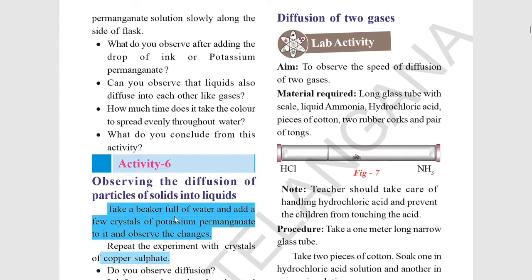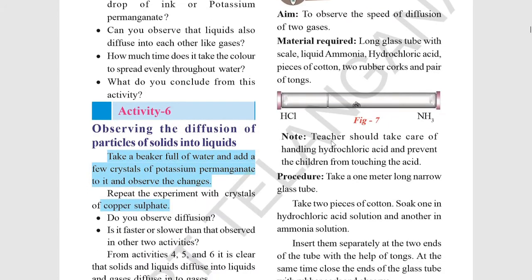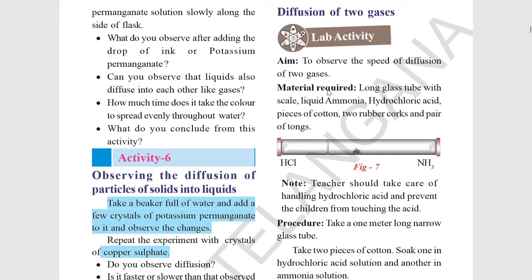Here you can also take a sugar or salt example. And now here is the diffusion of gases. If we use two liquids which release gases, say liquid ammonia and hydrochloric acid, then with the help of tongs you dip one cotton ball into ammonia and one cotton ball into hydrochloric acid.